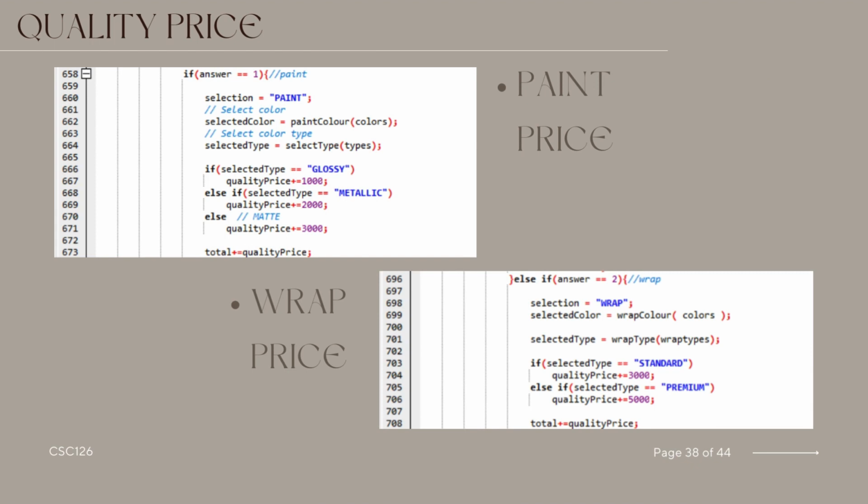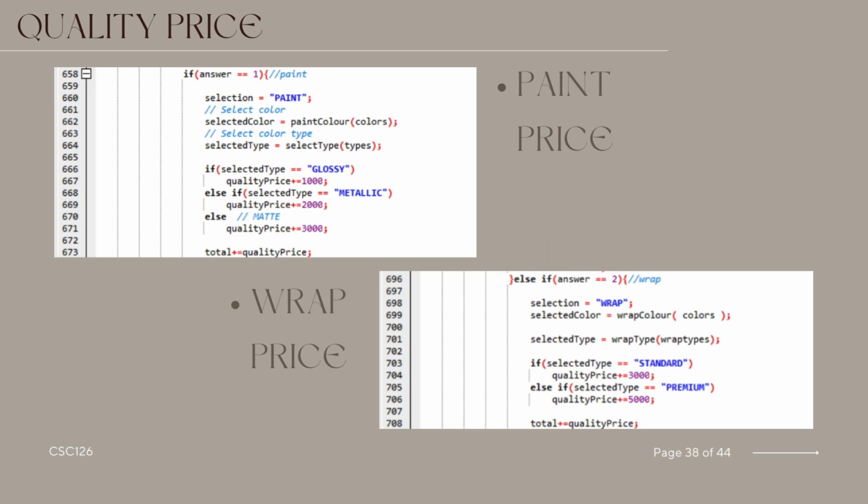In this segment of code, there are conditional blocks based on the value of answer. If answer equals 1, indicating the user's choice to paint, the program sets the selection variable to paint. It then prompts the user to select a paint color and type. The prices are adjusted based on the selected type of paint: glossy, metallic, or matte. The total price is updated accordingly.